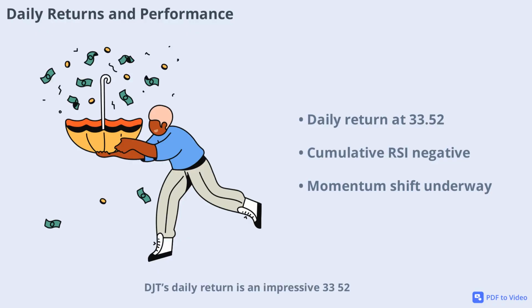DJT's daily return is an impressive 33.52, reflecting the recent surge in price. The cumulative RSI is negative at minus 3,865.57, which may indicate that the stock has been oversold in the past but is now rebounding strongly. Monitoring daily returns helps traders spot momentum shifts and potential reversals.